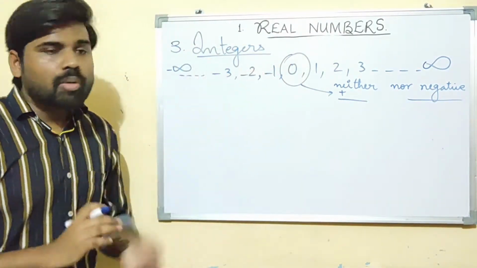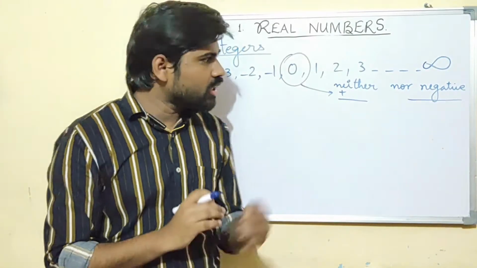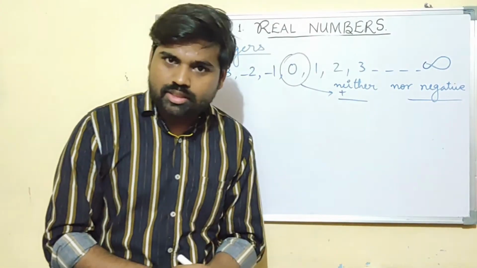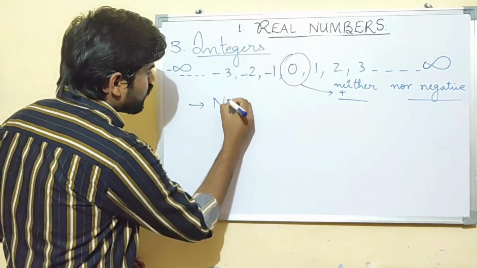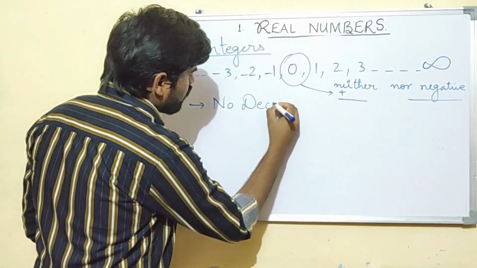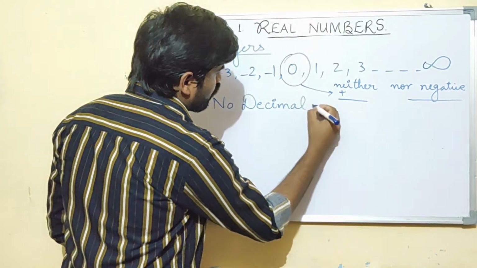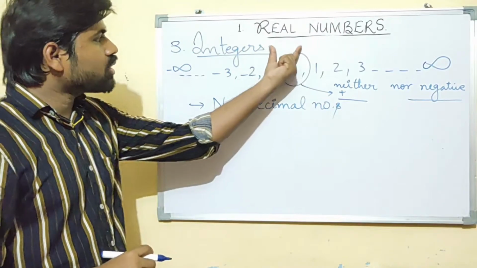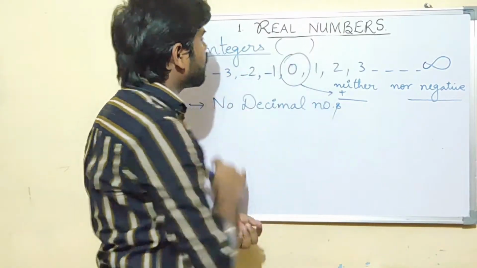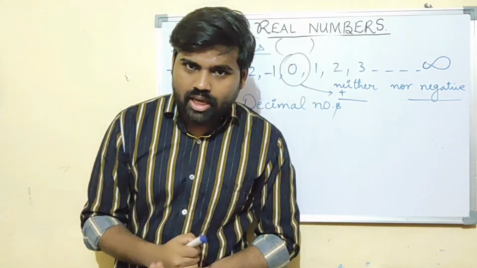Now, what about decimal numbers? Can you identify any decimal number here? No. So we can write that there are no decimal numbers in the integers. Which symbol is used to represent integers? Is it I?